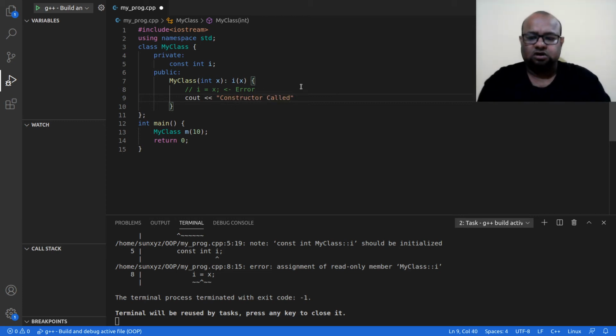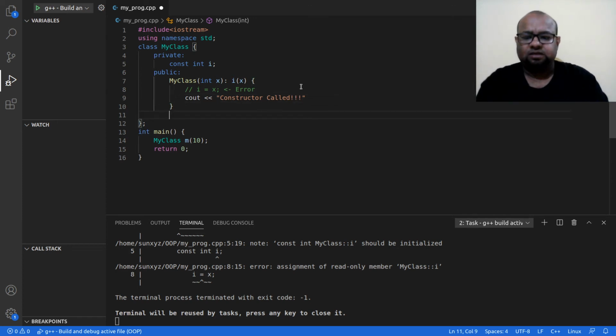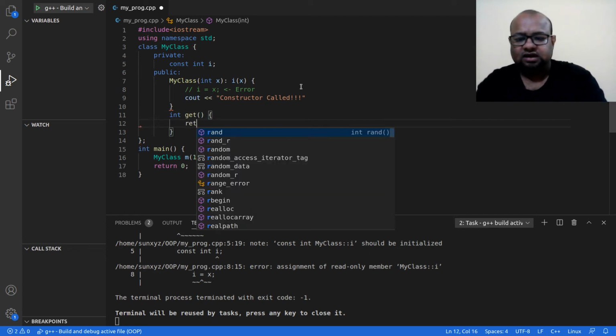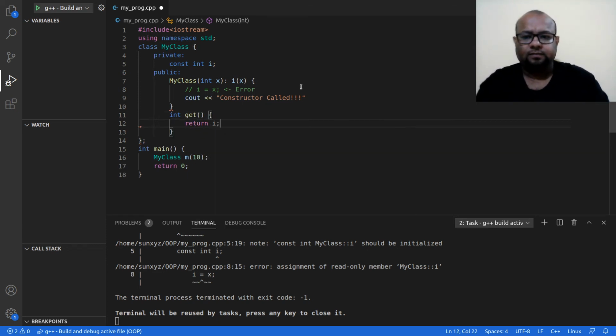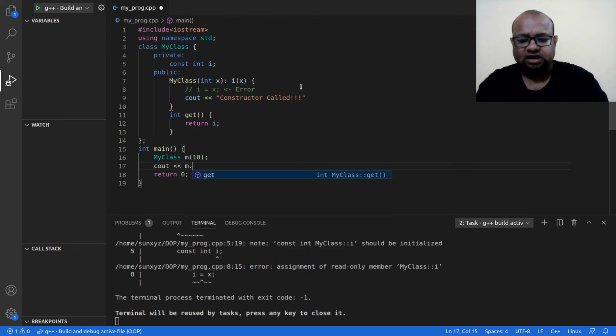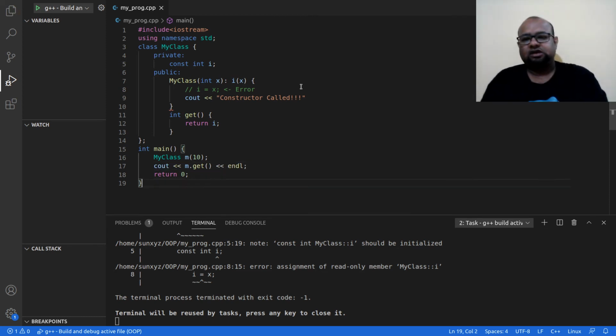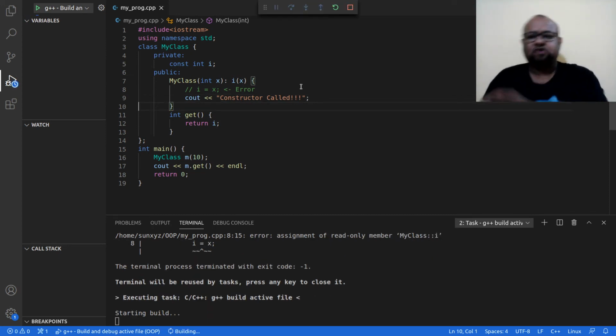constructor called. Alright, now I am going to have another public function. This is get, get is enough, and that is going to return the value of I. And here I am going to have a cout, and I am going to do m.get and a new line. So let me go ahead and try to compile. Yes, I have to put a semicolon over here. Try to compile this program.